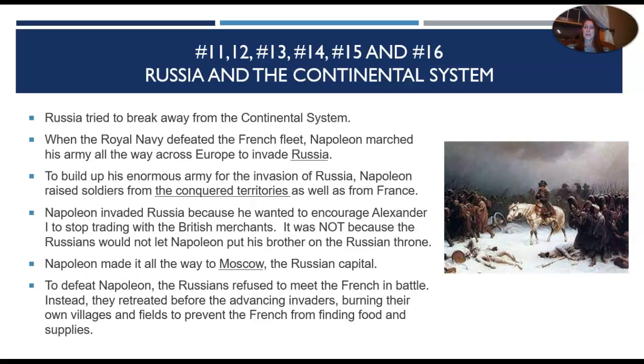It was not because the Russians would not let Napoleon put his brother on the Russian throne. Napoleon made it all the way to Moscow, the Russian capital. To defeat Napoleon, the Russians refused to meet the French in battle. Instead, they retreated before the advancing invaders, burning their own villages and fields to prevent the French from finding food and supplies.